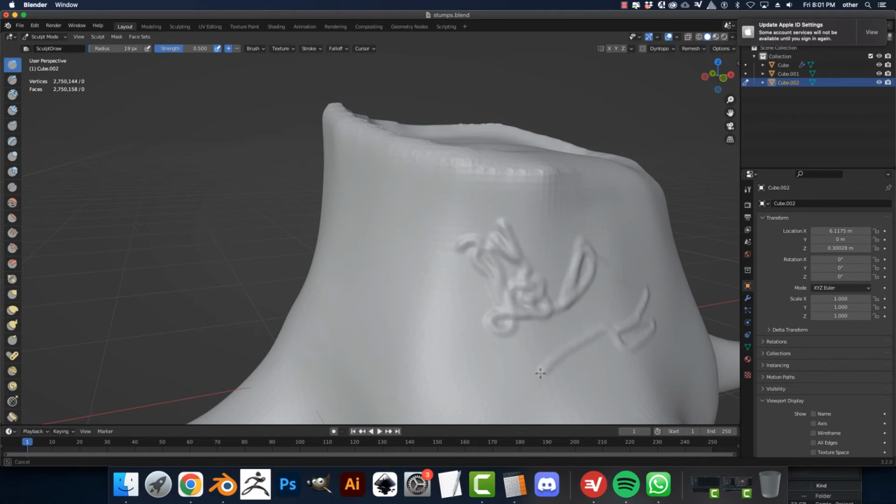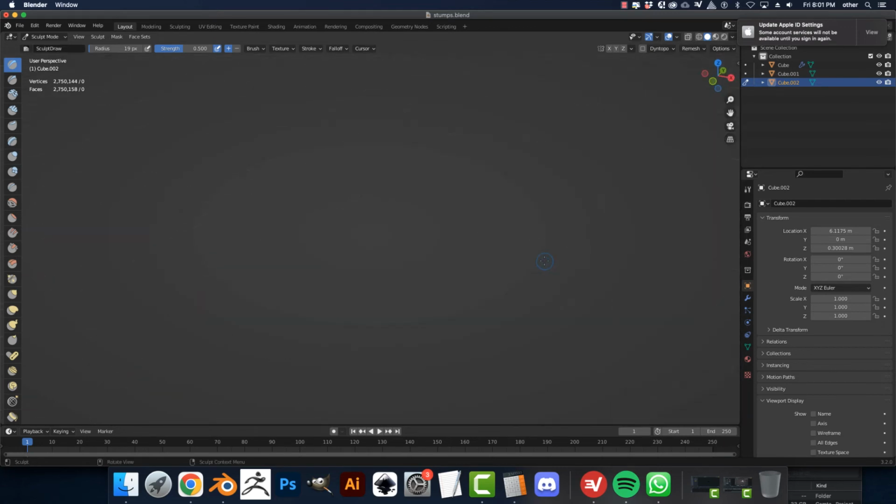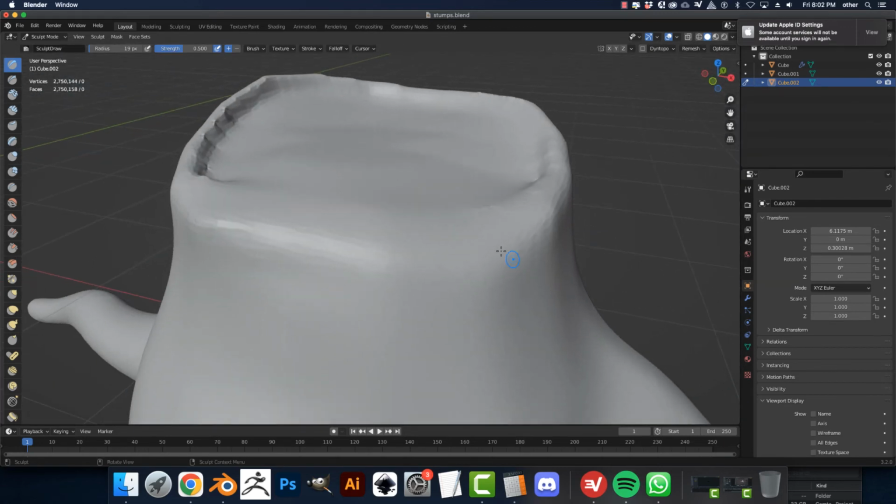And it's really fast too. Okay. So it passed. Oh yeah, this is awesome. Good. So that's how we get a good base mesh. Now you can go through with the smooth tool and smooth it up a little bit more. And you'll have some happy accidents every once in a while.